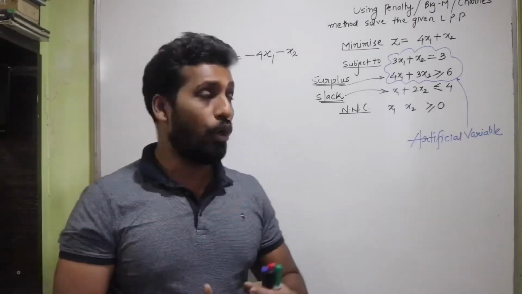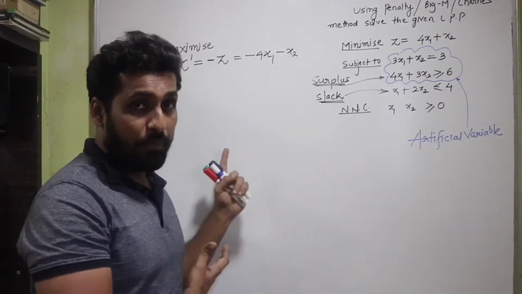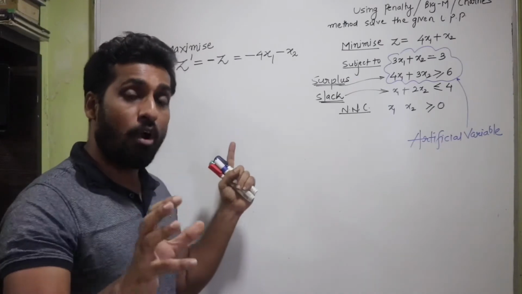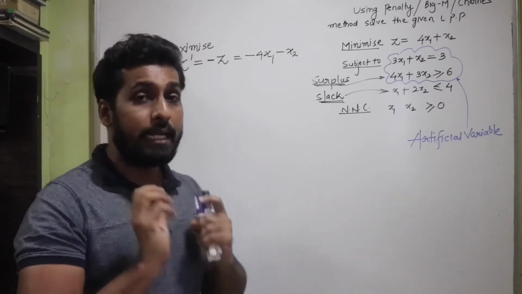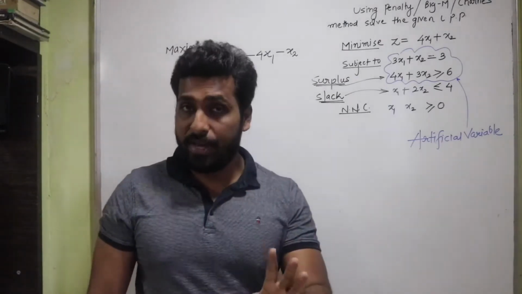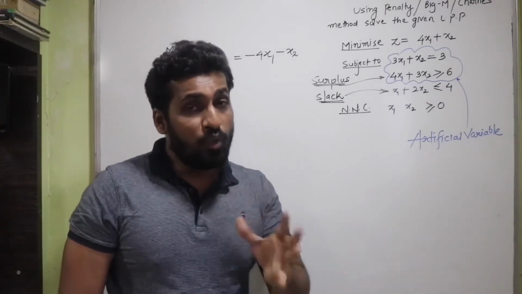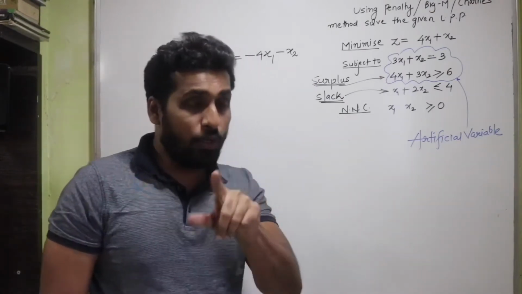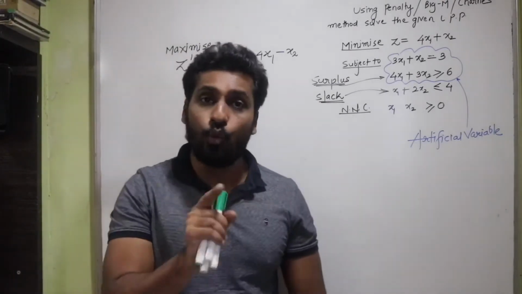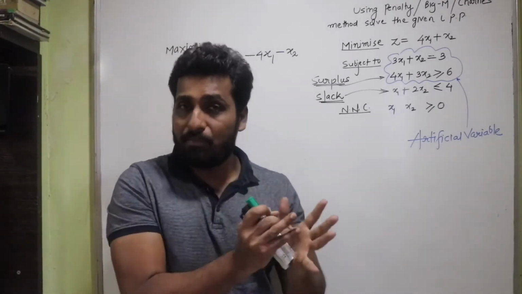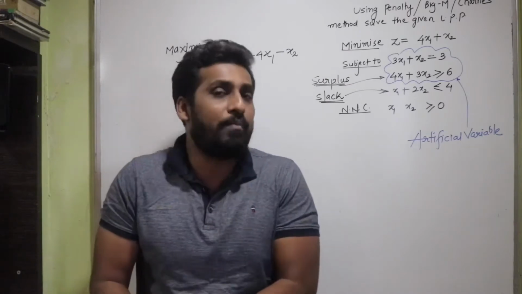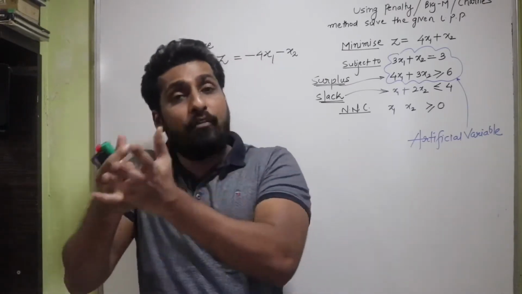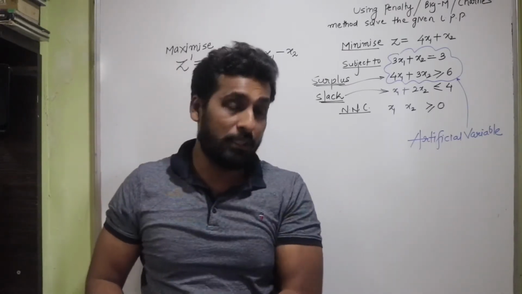Here also I'm going to draw a table where I'll be putting the basic variables. Basic variables were those variables which were obtained from the basic matrix. And you remember that the basic matrix was a unit matrix, isn't it? The basic matrix was a unit matrix, and from there we derived the basic variables.